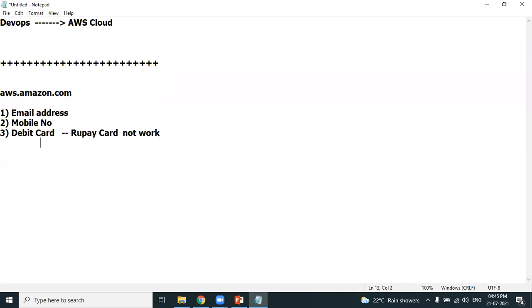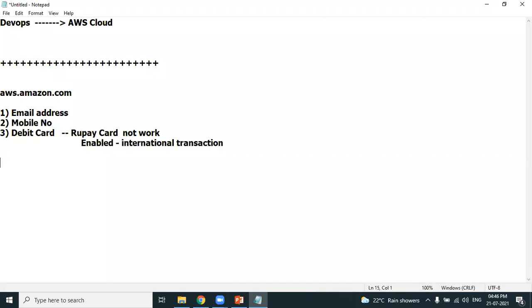Okay. Next, point number 2. Your debit card should be enabled for international transactions. By default, when you get a debit card, that will be disabled for international transactions. You need to talk to the customer care of your bank and enable your debit card for international transactions. I get many messages saying that I'm unable to create a new AWS account because of this problem. Please make sure that it is enabled for international transactions, and use that particular card in creating a new AWS account.